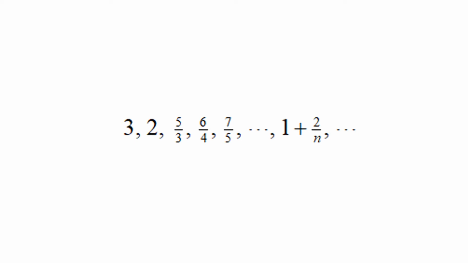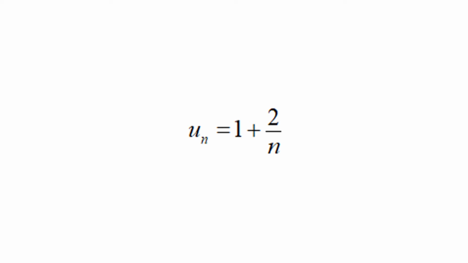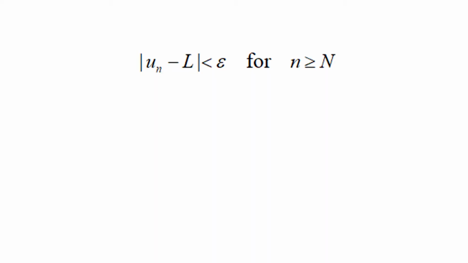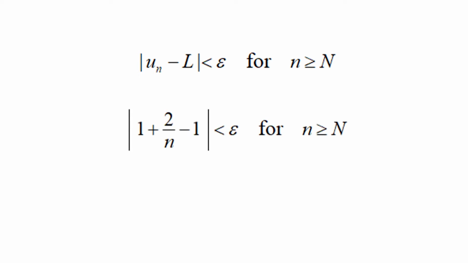Now, we show that the sequence 3, 2, 5/3, 6/4, 7/5, etc., 1 + 2/n, etc., is convergent and has a limit L equal to 1. The nth term of the sequence is u_n equal to 1 + 2/n and L is equal to 1. Let epsilon greater than 0 be given. We must show that there exists a positive integer N such that the absolute value of u_n minus L is less than epsilon for n greater than or equal to N. That is, such that the absolute value of 1 + 2/n minus 1 is less than epsilon for n greater than or equal to N.